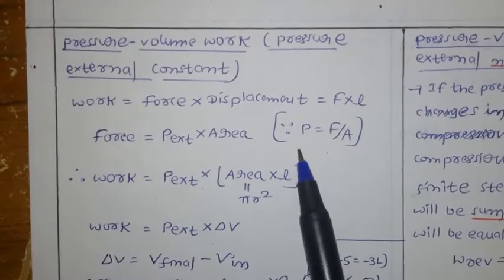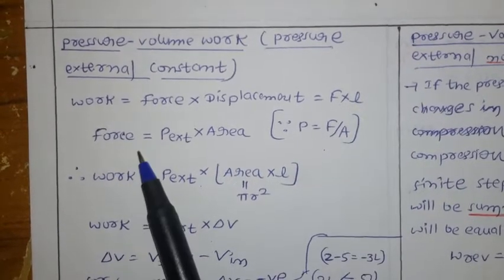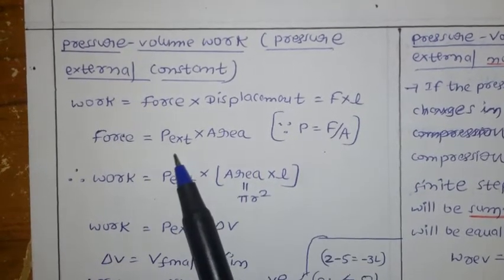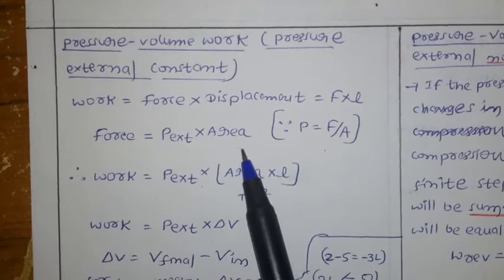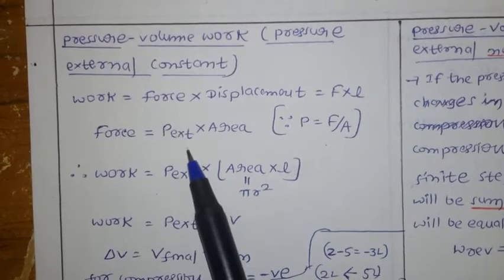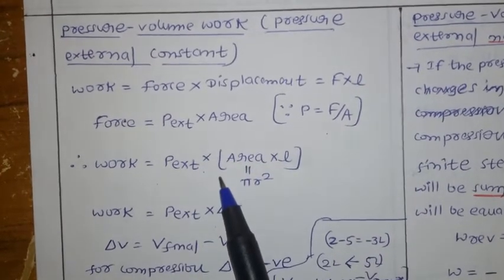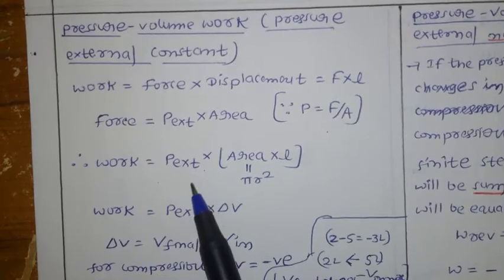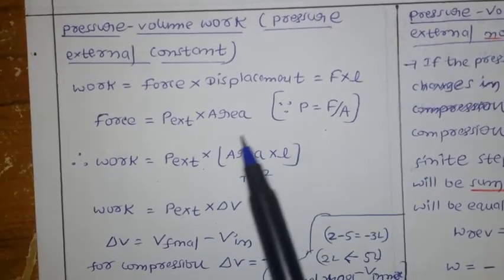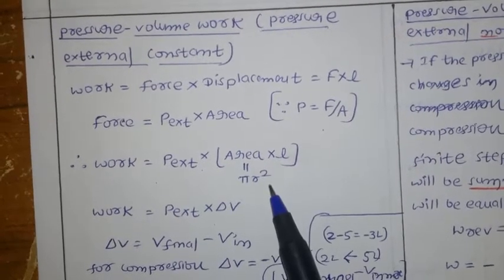As you know, pressure is defined as force by area, so force equals pressure into area. Here I am taking the external pressure and the area of the piston. Substituting, work equals P external into area into length. Now area into length gives volume, in particular the change in volume.